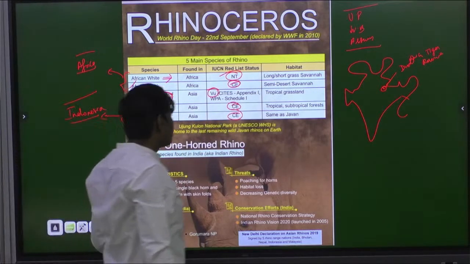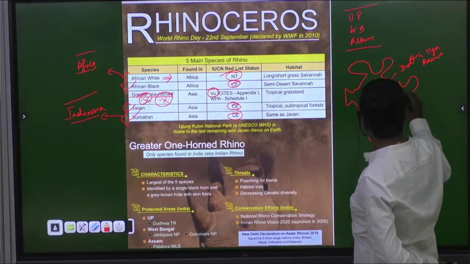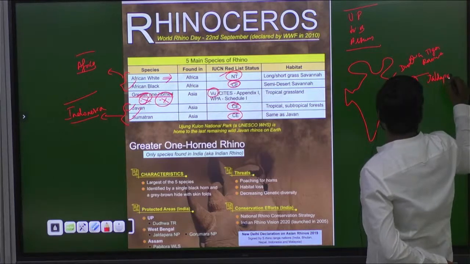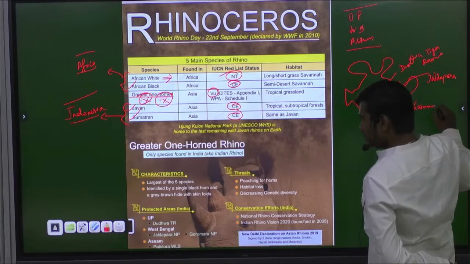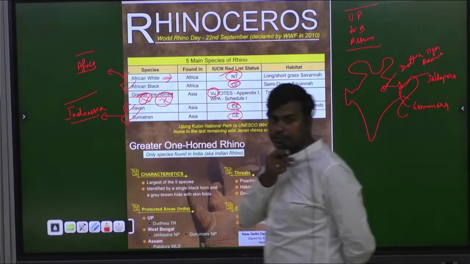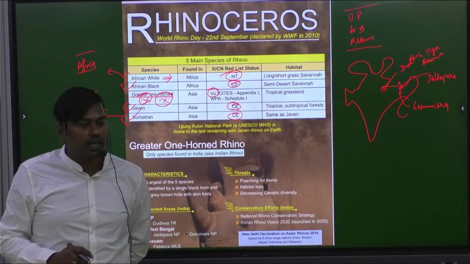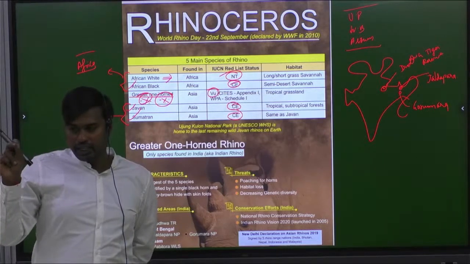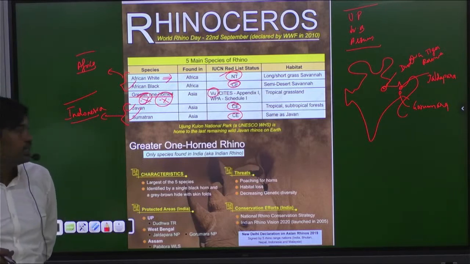Then coming next is West Bengal. In West Bengal we have 2. One is Jaldapara, second is Gorumara. See that? Can you find it? Locate it. In that it's not there. Kindly mark it. Mark it and write one-horned rhino there only, so that you can remember very easily.